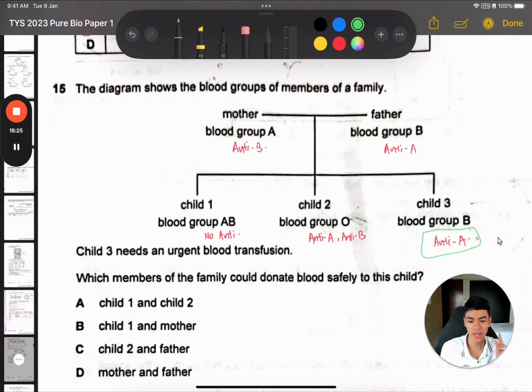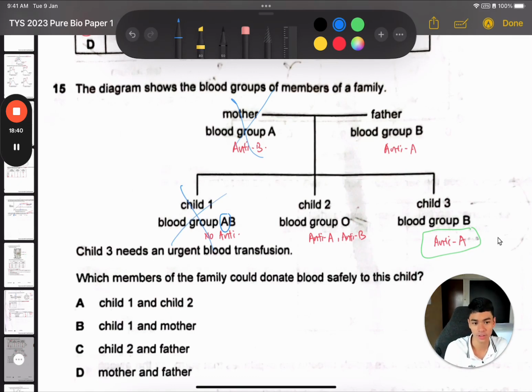Meaning, any blood group A cannot give already. So it cannot be the mother. Then blood group AB also has the A antigen on the red blood cells, which will be attacked by the anti-A in child 3.